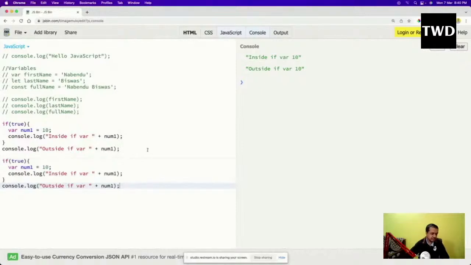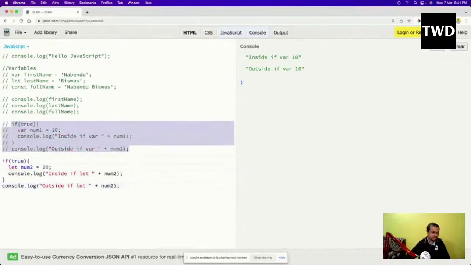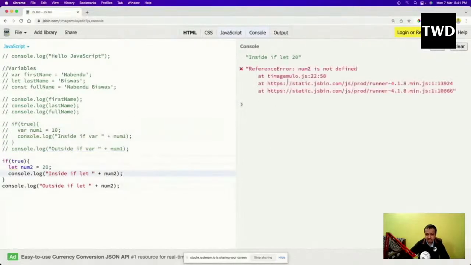So if true is there, let me do a let of num2 equal to 20, and inside if let num2 is there, and outside if let num2 is there, and I will comment it out and see. Now I put a let, the same situation, let us see what will happen here. And if you see there is a reference error, num2 is not defined.